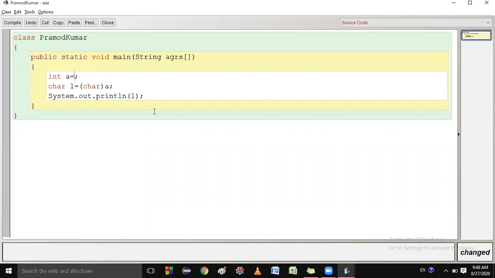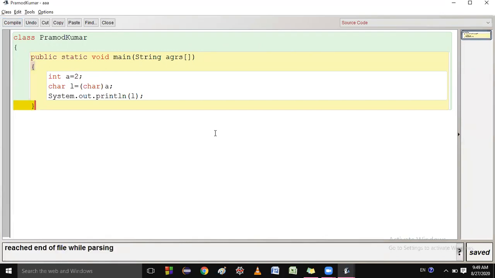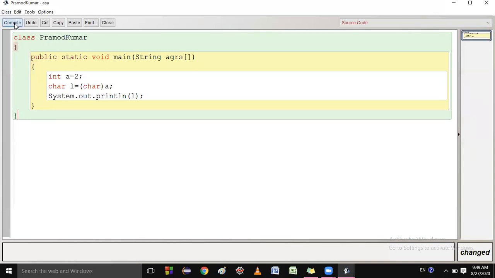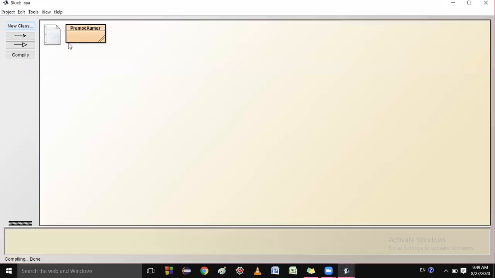Let me show one more thing. If you write 55 here, or 48, or if you write just 2, and see the result.